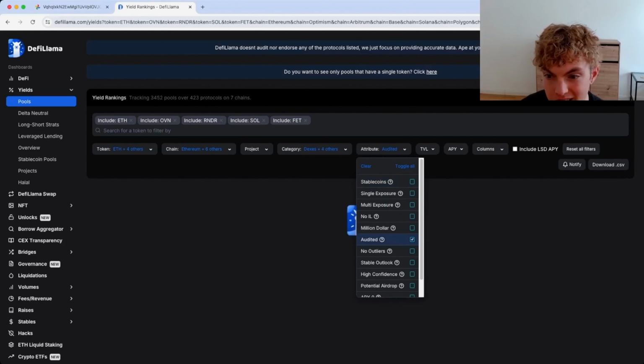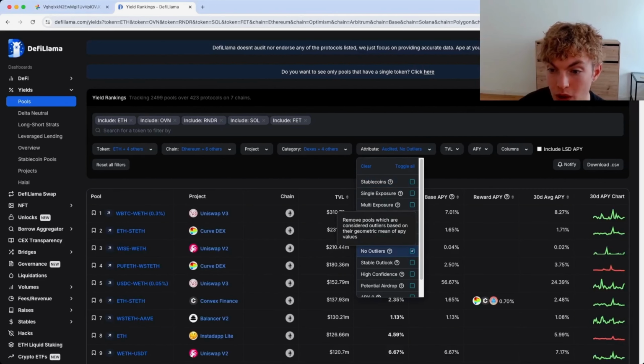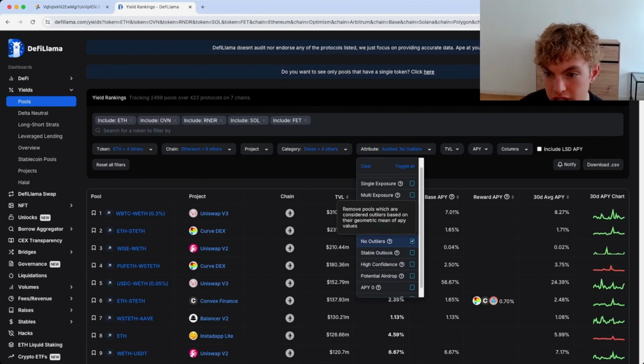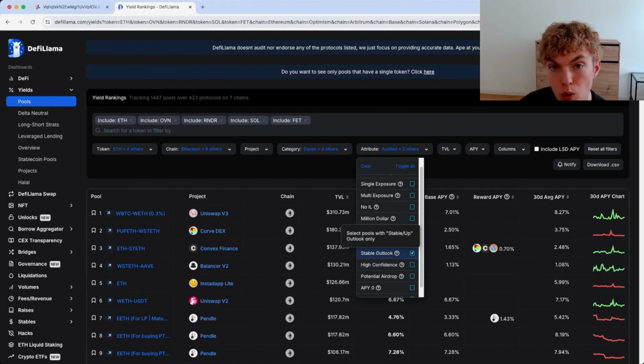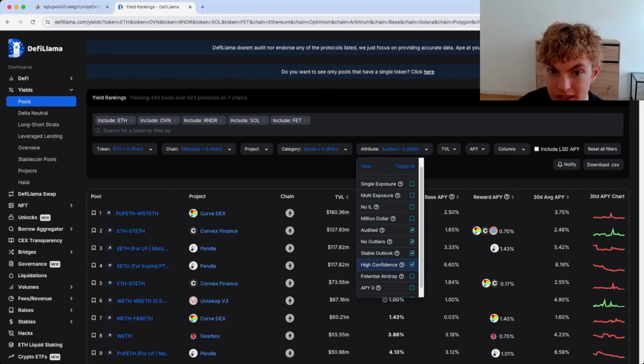I'm going to go to audited and outliers. By checking no outliers, it will factor out those coins that have super high returns that just don't make too much sense, that might seem like a scam. Also, we're going to check stable outlook right here. This is important to me because it looks at pools that have a stable APY as opposed to one that goes up from like 10% one month to 65% the next month. These are pools that have a predicted high confidence.